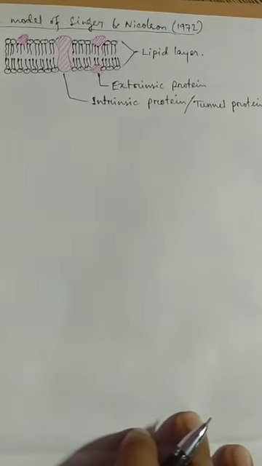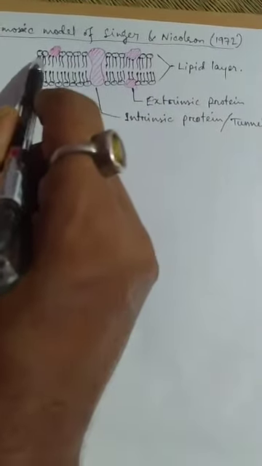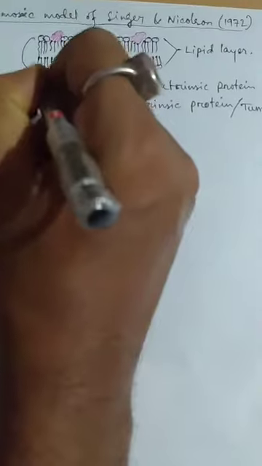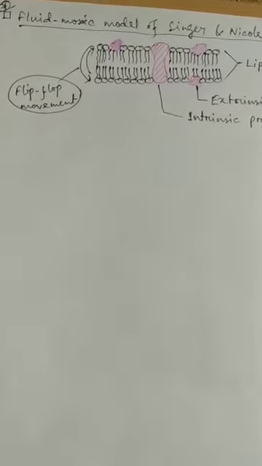According to Singer and Nicholson, at the time of exchange of molecules, the phospholipid molecule can change its position from one end to another.